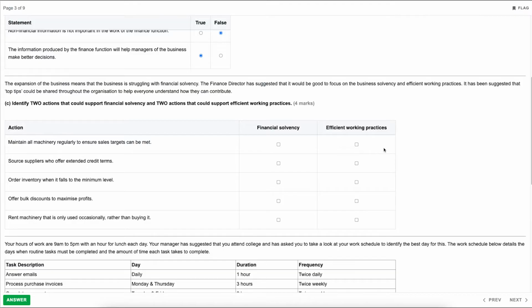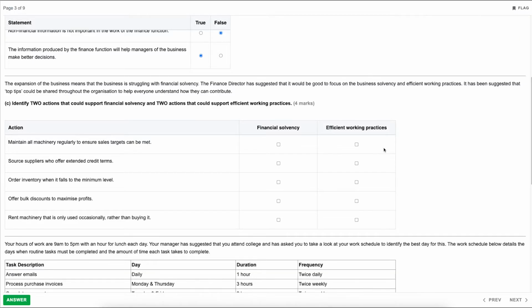So, financial solvency is effectively the cash available within the business. So it's getting money in quicker from customers, it's paying suppliers as late as possible without going over credit terms, and using our cash efficiently. Efficient working practices are all about cutting down time, so cutting down in areas that we don't feel are necessary, that don't add any value to the business.